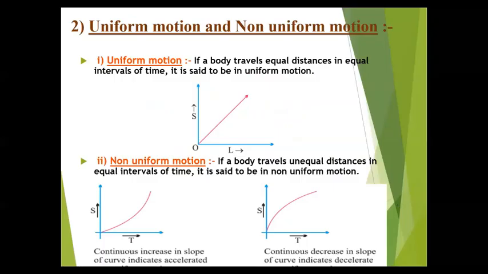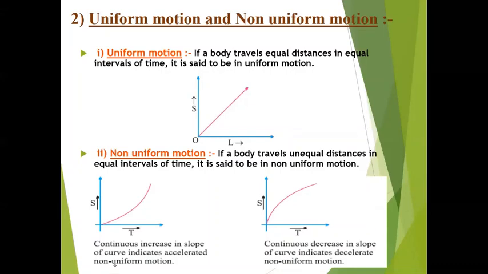If a body travels equal distance in equal intervals of time, it is said to be in uniform motion. So I think this we have done in 7th class also. And this is what we have taken. Actually, this part is T. This is S. So actually, when you see your distance, distance is always having a symbol of S.